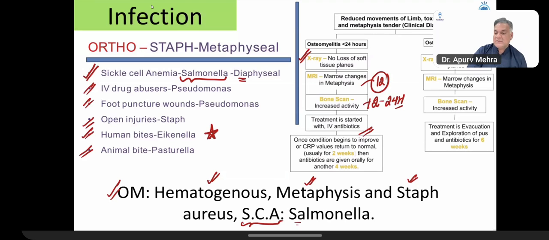In the first 24 hours, treatment is non-operative. Just give antibiotics, right? In osteomyelitis, more than 24 hours, X-ray will show you loss of soft tissue planes. MRI and bone scan are already positive. Treatment is surgical. Whether you operate or you don't operate, the duration of antibiotics stays at 6 weeks. Remember this rule. So your X-ray can diagnose whether you want to operate or not. It's very simple. Are we good?